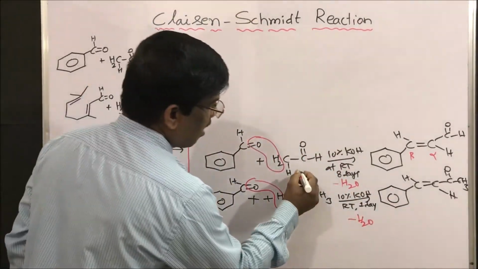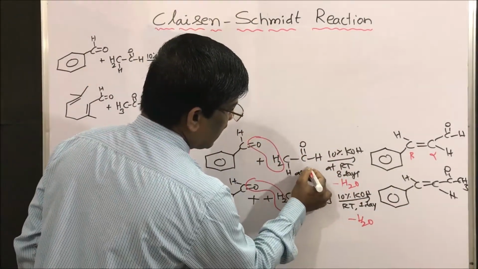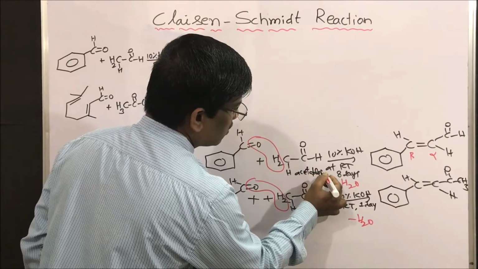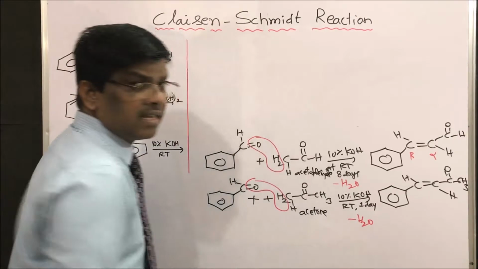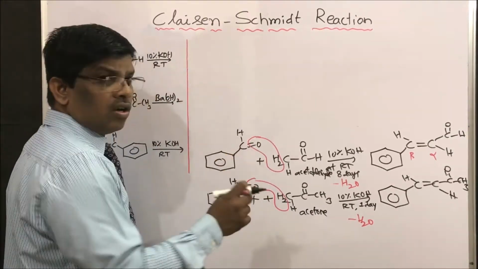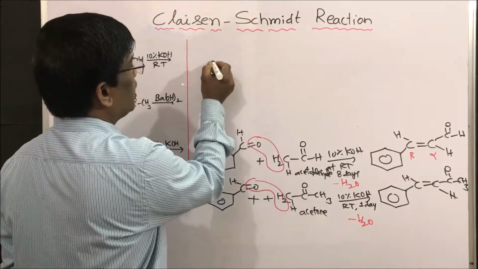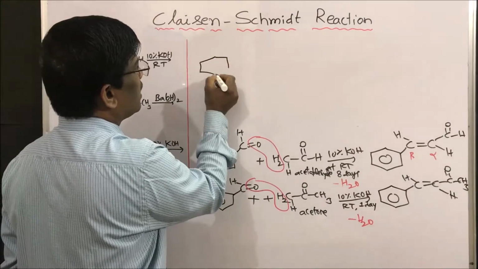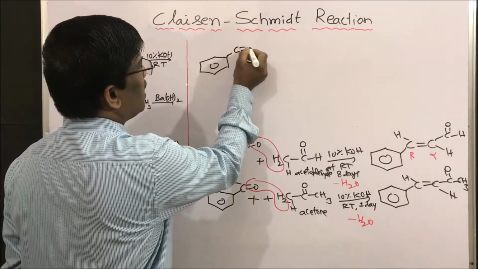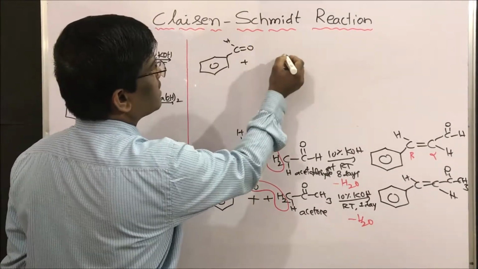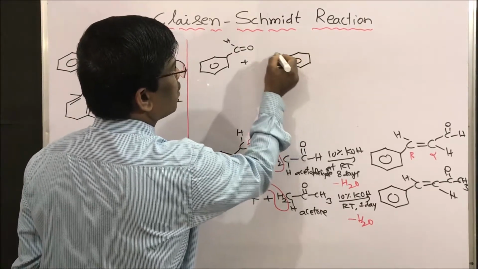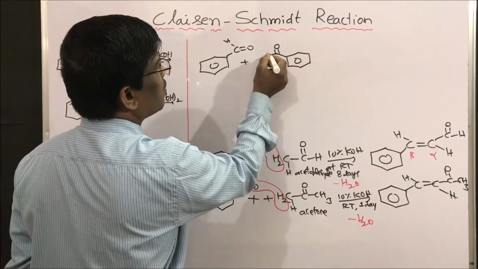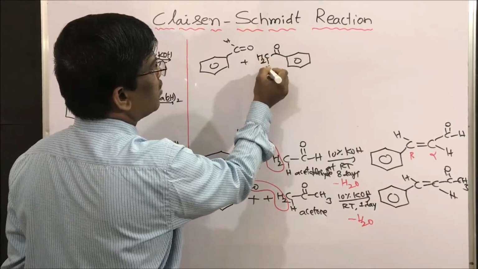This is aldehyde, acetaldehyde. This is acetone, a ketone. Yes, I can take ketone, acetone. I am taking acetophenone. This is benzaldehyde plus acetophenone. This is acetophenone. I am going to take acetophenone CH2 hydrogen here.